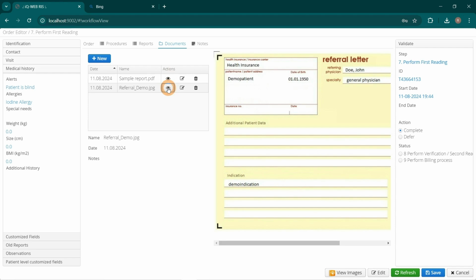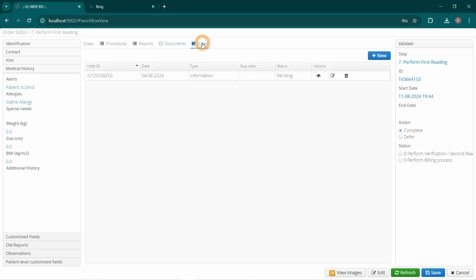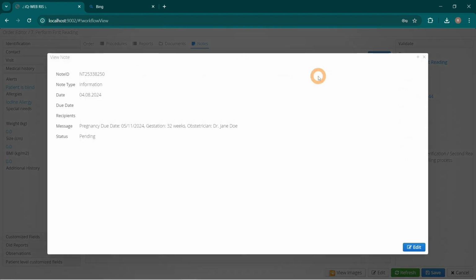Open the Notes tab. Previously entered notes are listed in the table. Press the I icon for one note. The View Note window displays all respective information.